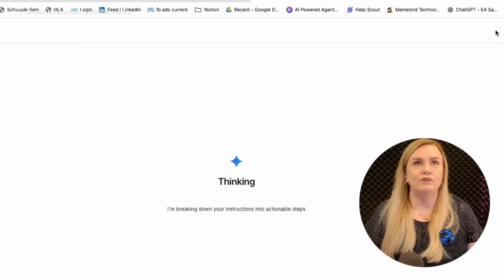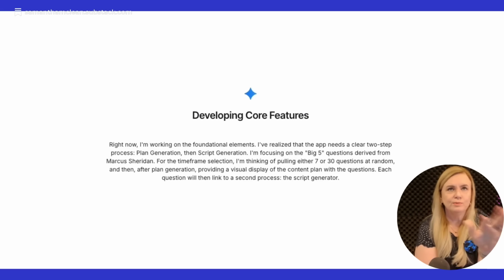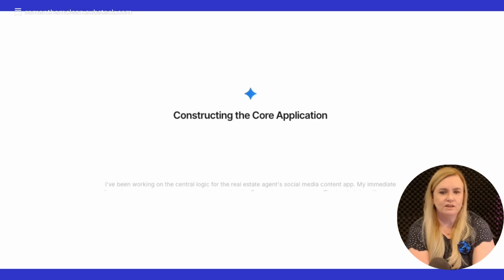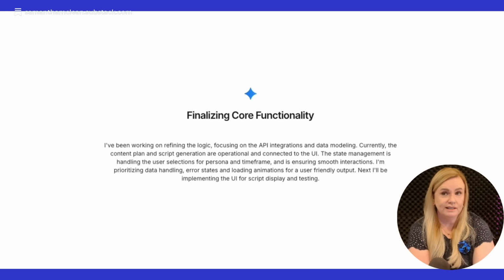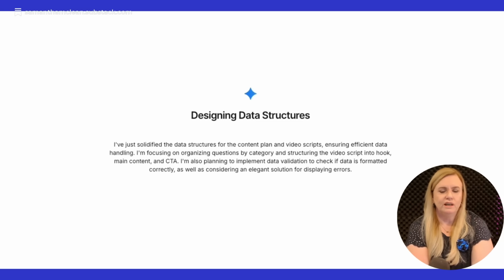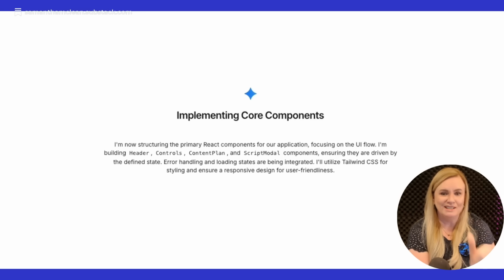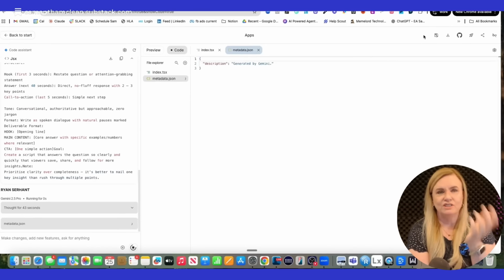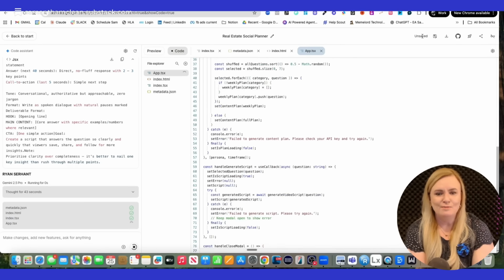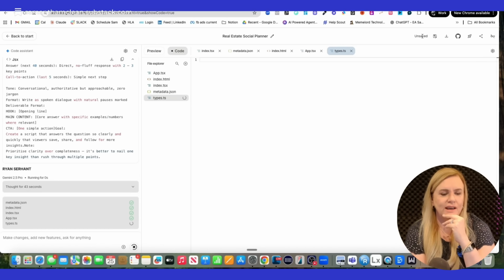I'm going to put this back up so that you can watch it work. I'll just be that weird person in the corner waving hands. So you can see it's forming its own to-do list. It's working out exactly what it needs to do to create this app, and once it's worked out what it needs to do, it's going to go and code the app. I'm going to go and grab a cup of coffee and come back when it's done, and then I'm going to test the app. Actually, that's not true. I'm not going to go and grab a cup of coffee because I think we've only got a few minutes left. But you can see now it's going through and it's coding my app.